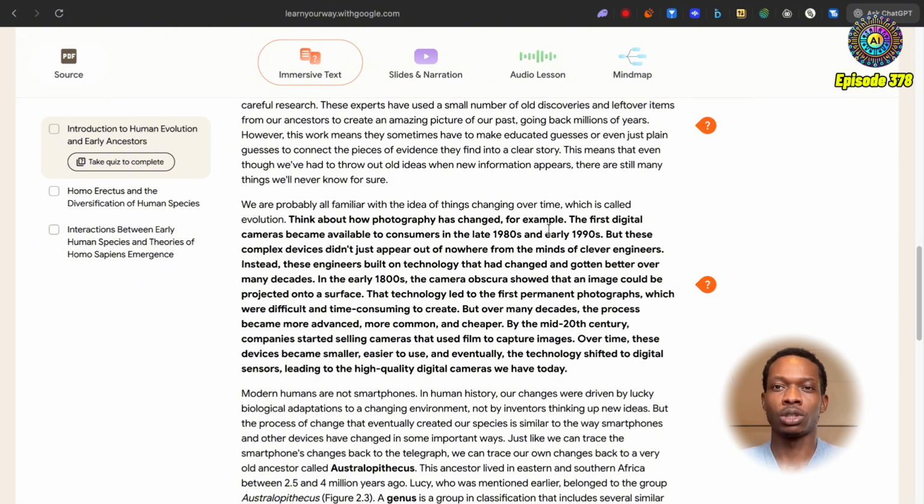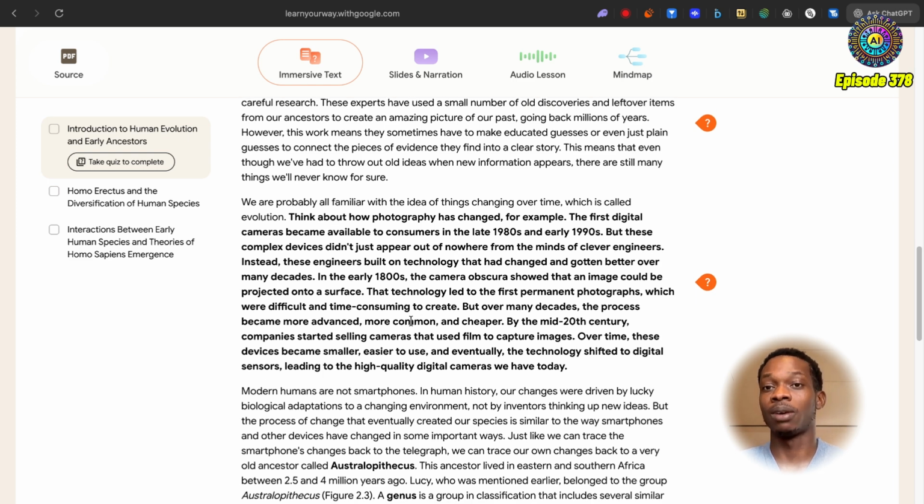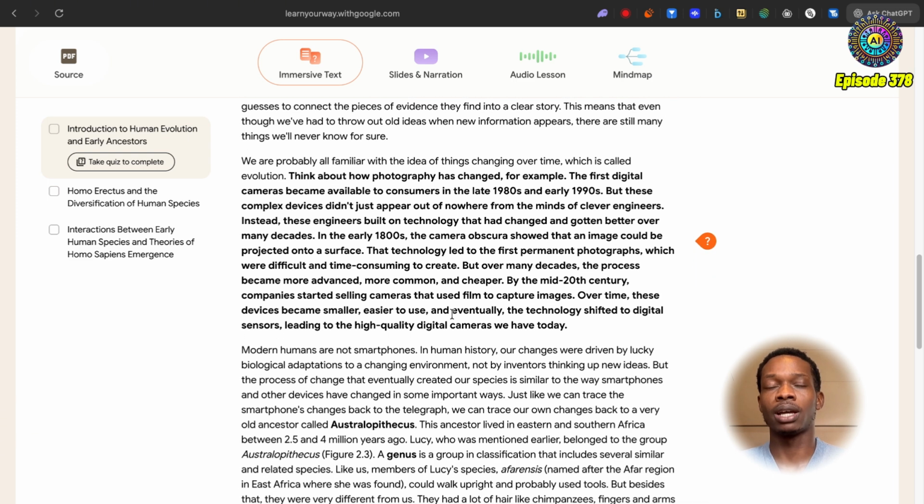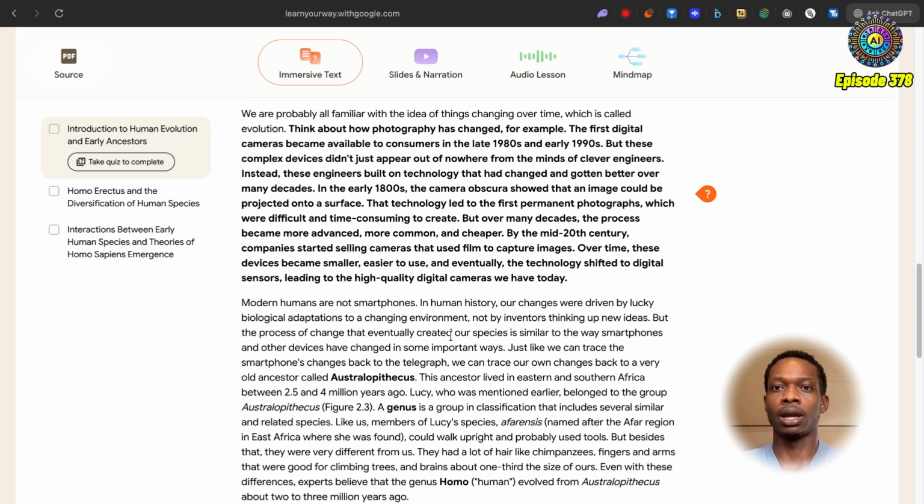So we've got all this information, and here in bold, we've actually got this information being linked to photography. So it says, think about how photography has changed. For example, the first digital cameras became available to consumers in the late 1980s and early 1990s. But these complex devices didn't just come out of nowhere. They were the minds of clever engineers. In the early 1800s, camera obscura showed that an image could be projected onto a surface. That technology led to the first permanent photographs, which were difficult and time-consuming to create. Over decades, of course, now they're certainly very cheap, and over time these devices became smaller, easier to use.